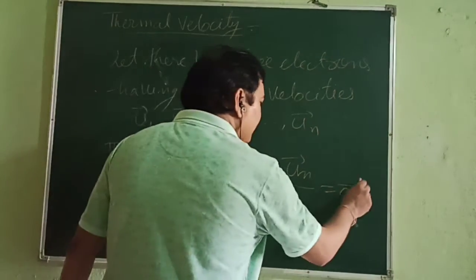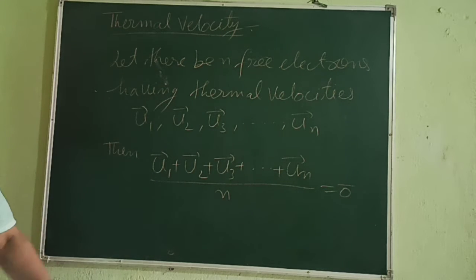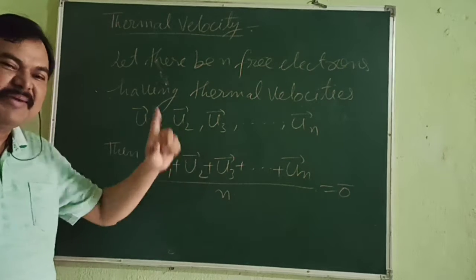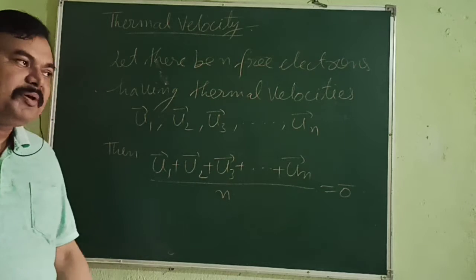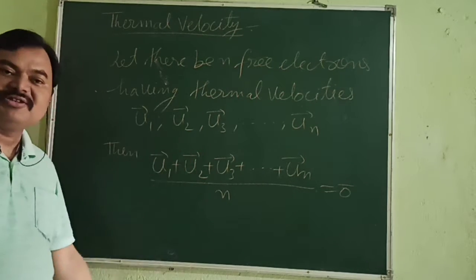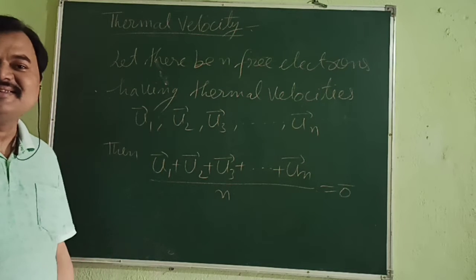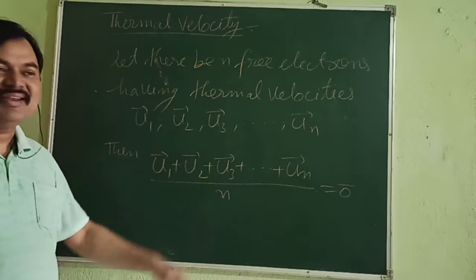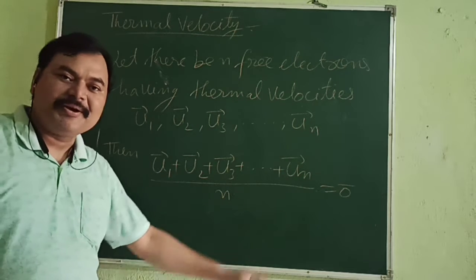So directly the 0 vector. Now see, it has been seen that some students miss this vector sign. My dear children, if you miss the vector sign, then the direction part will not be there. And their average becomes 0 because of their direction. I have told you, some electron is moving up, then another is moving down. So their velocities have equal magnitude, but the direction is opposite, and that's why they balance each other. If you are not taking the vector sign, then you cannot say they are balancing each other. So this vector sign is very important.